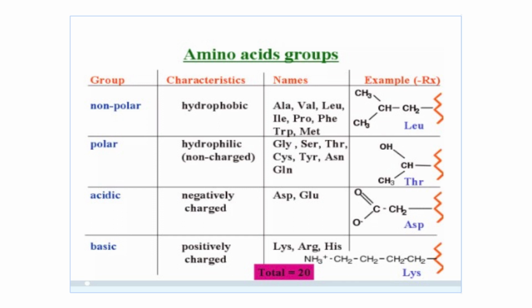Now, acidic amino acids are negatively charged: asparagine and glutamic acid. The basic group is characterized by positively charged amino acids: lysine, arginine and histidine. So, there are 20 different amino acids in total. Now, from where can we get these amino acids?